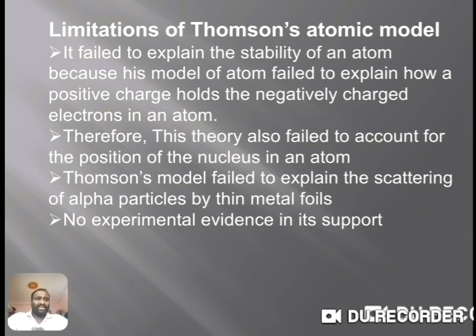Means the neutrality of the atom he did not explain very well. Therefore, this theory also failed to account for the position of the nucleus in an atom. Thomson did not explain about the nucleus. The Thomson model failed to explain the scattering of alpha particles by thin metal foil.